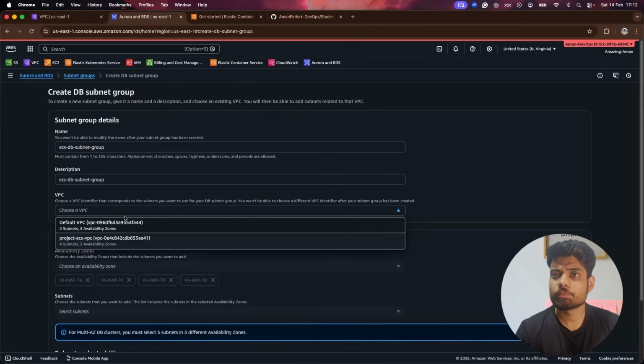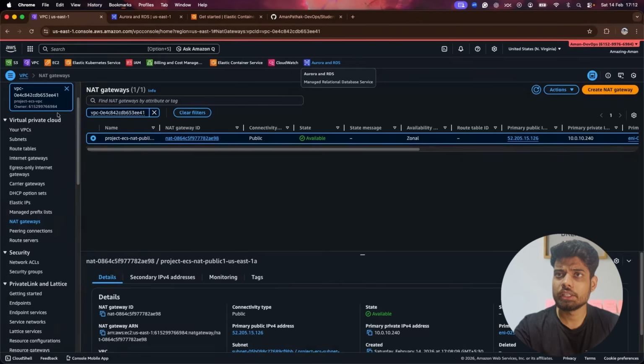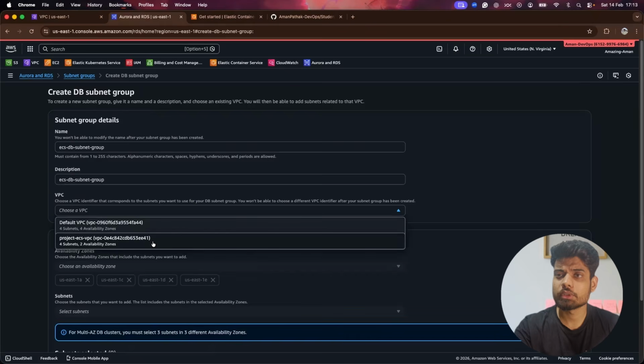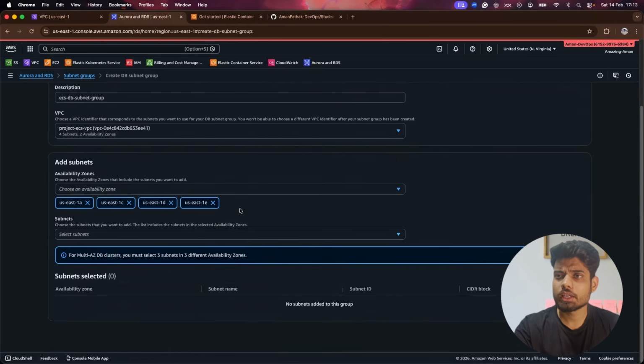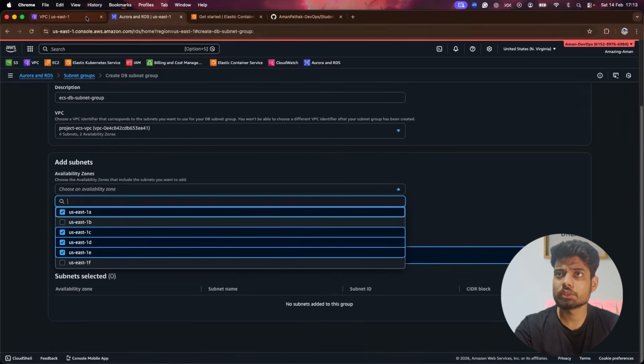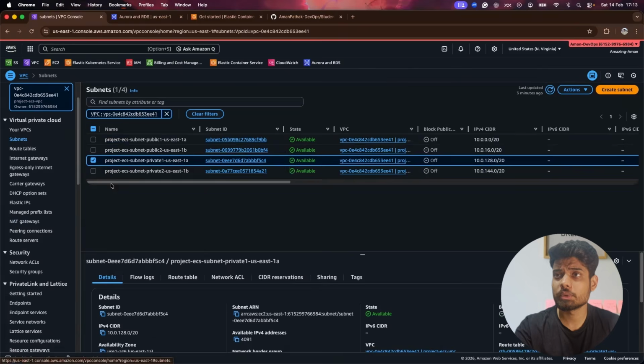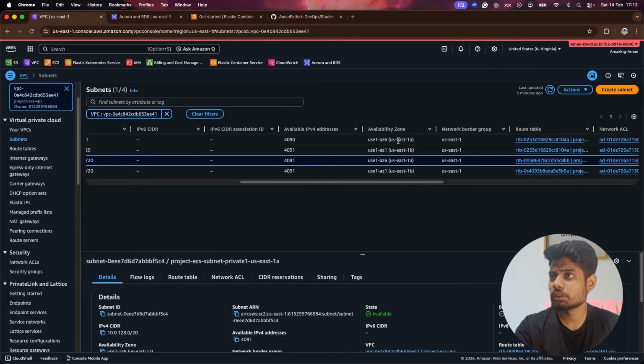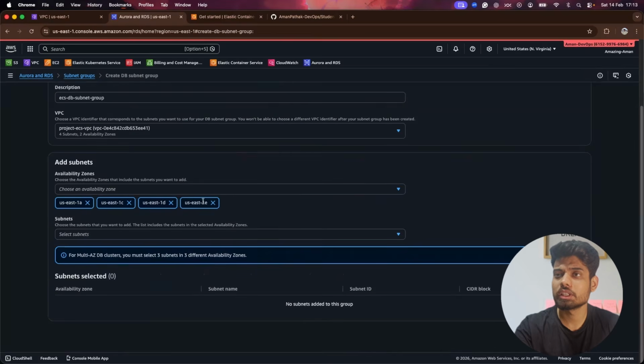Then I will select the VPC. Let me get the ID first. So the ID is E41. So the second one is our VPC. Then after that, we have to provide the AZs. Let me check the AZs for the subnets. I think we have two AZs only. Let me check the AZ, which is 1A, 1B. Okay, that's amazing. I'll just delete it and keep it to 1A, 1B.